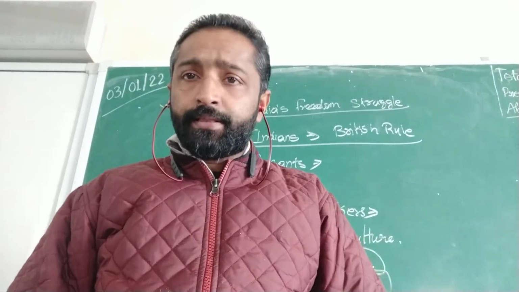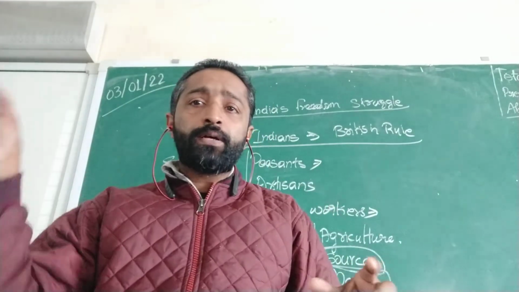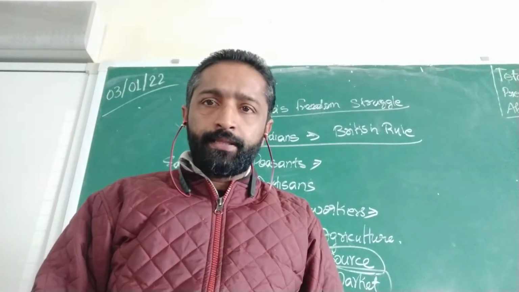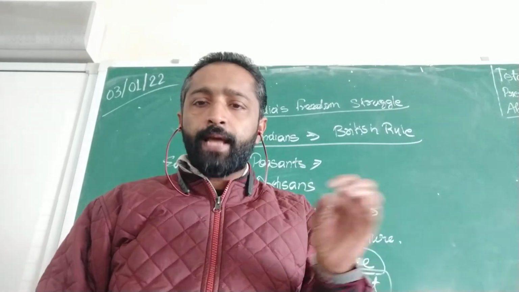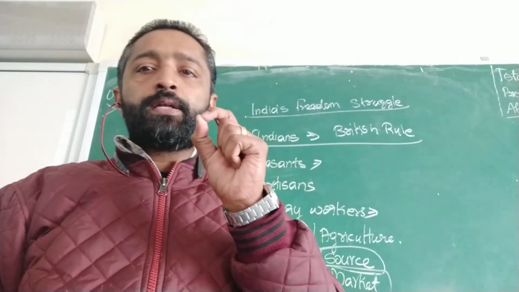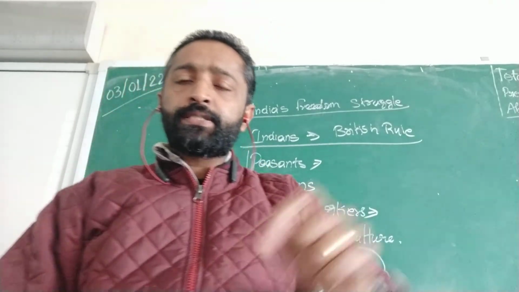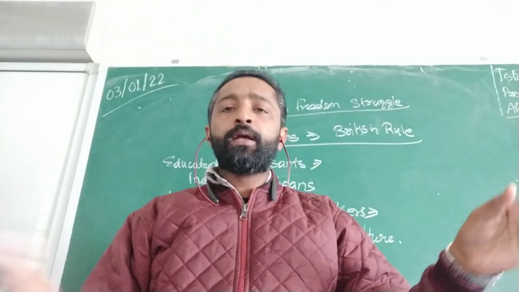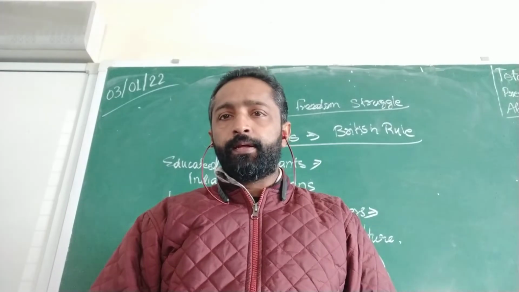The drain of wealth, the wealth that is taken from India, was a cause of poverty in India. The frequent famines happened in India, and there was the superiority attitude shown by the British people, which means the British considered themselves as superior and Indians as inferior.